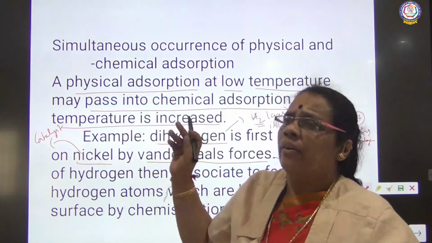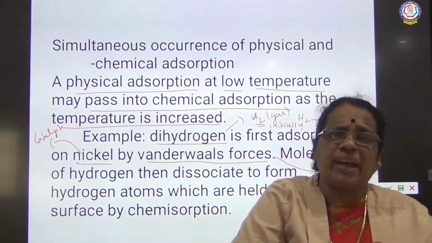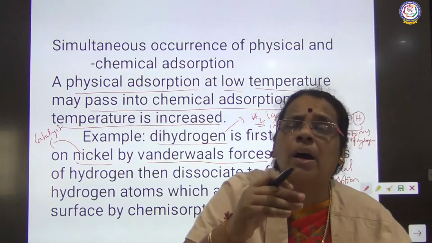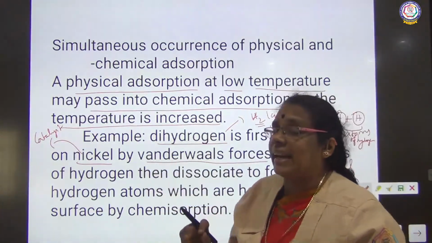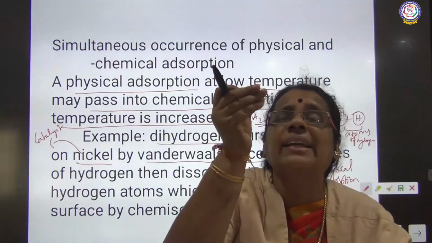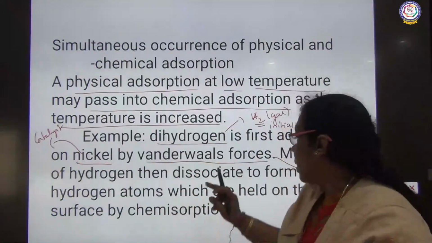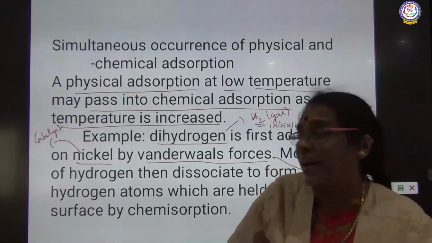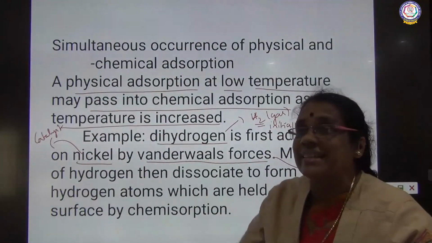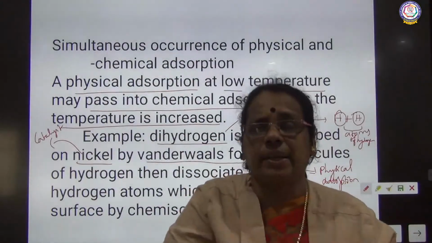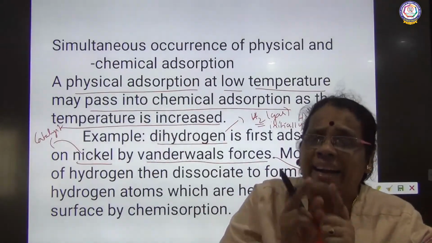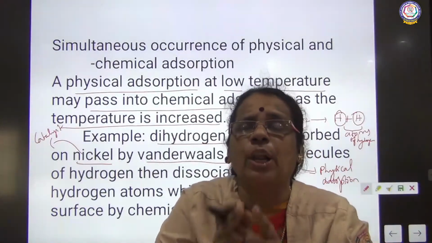So how is the reaction initially taking place? This dihydrogen is adsorbed on the surface of a catalyst. What type of force is operated at the surface? It is weak van der Waals force. So what is the process taking place in the beginning? Physical adsorption.